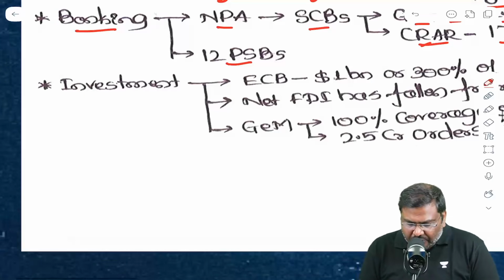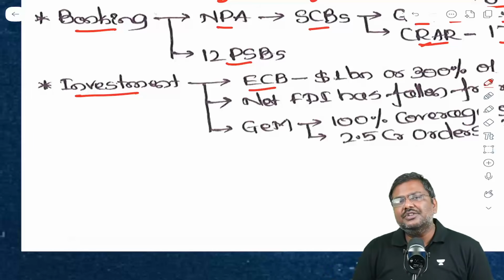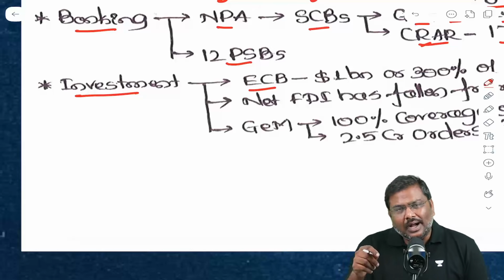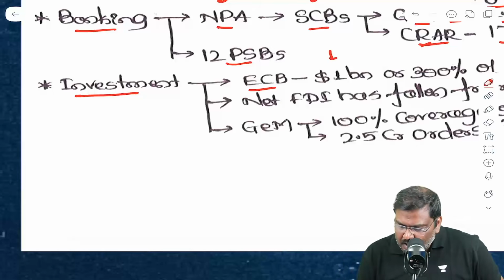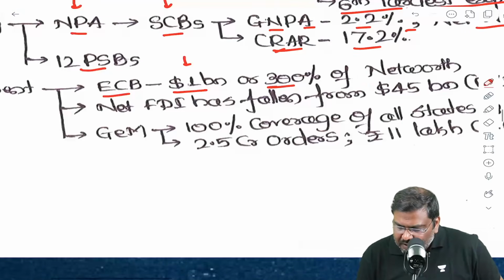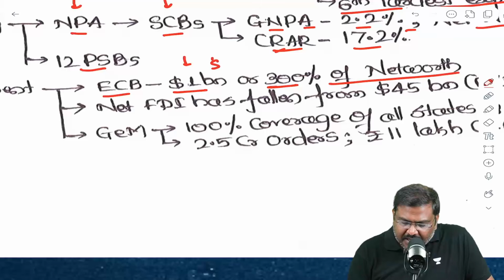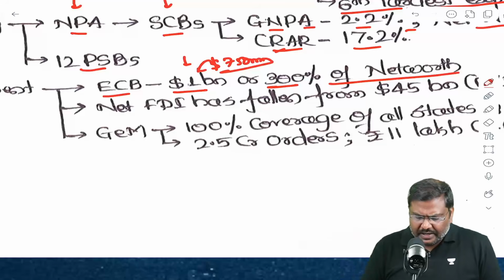Now, in case of investment, what are the important data sets? External commercial borrowing reforms have been implemented by the Reserve Bank of India. Under these particular reforms, now the limit for the ECB is up to 1 billion or 300% of the net worth. Until very recently, it was fixed at around 750 million per year. It has been increased to up to 1 billion or 300% of the net worth.